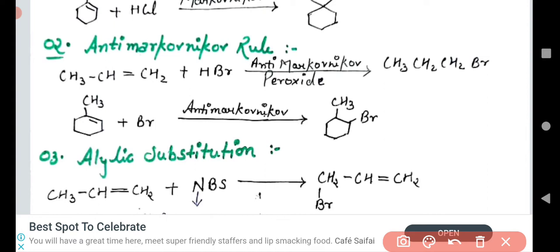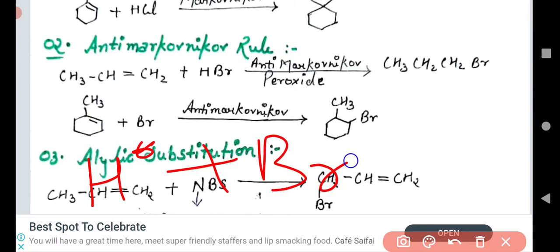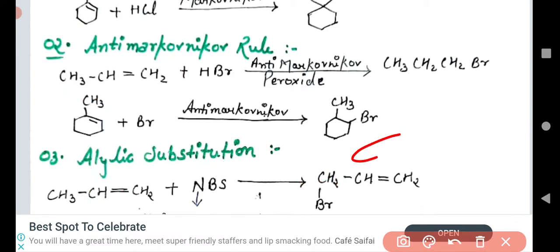What is the free radical mechanism? What is happening in the case of the free radical mechanism? H free radical is formed, as well as Br free radical, and this propene is converted like this: CH3, single bond, C free radical, single bond, free radical. Understand that?